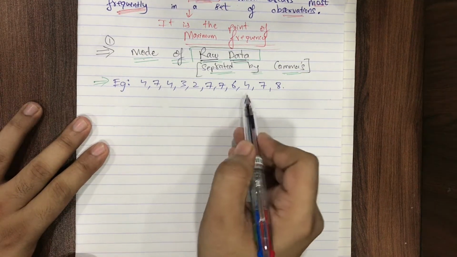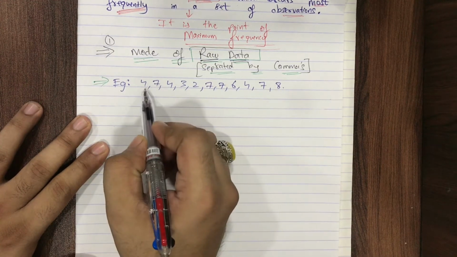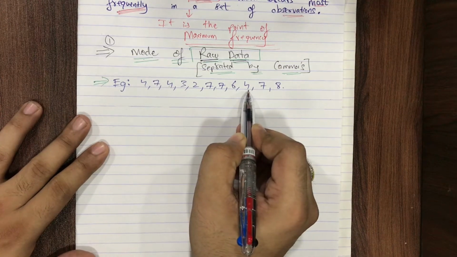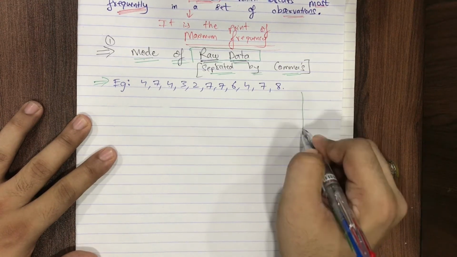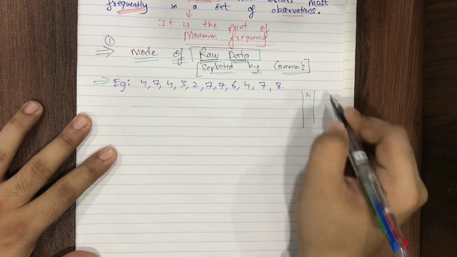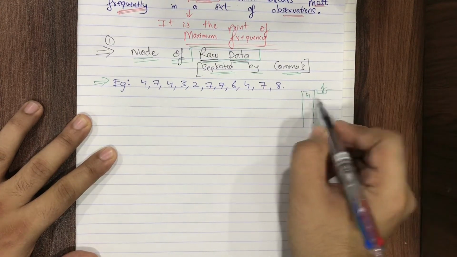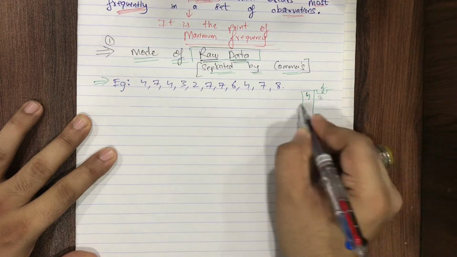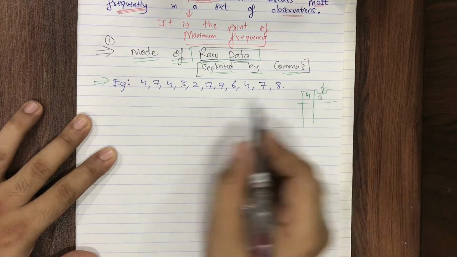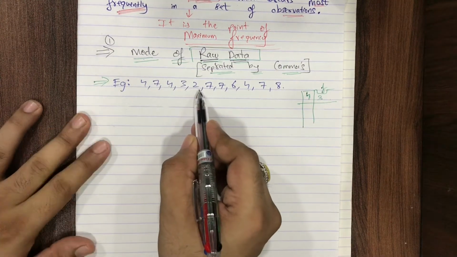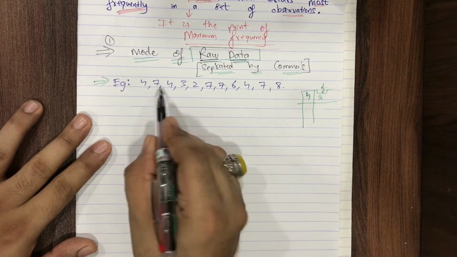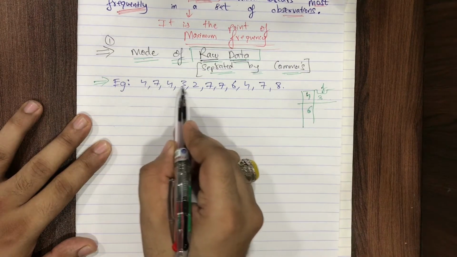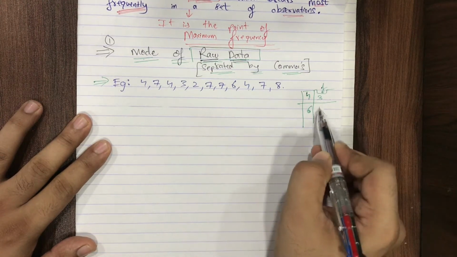See students, if we count the number of 4s over here, this is 1, 2, 3. So 3 times 4 we have. In the rough work, I'll write 4 and the frequency of 4. Frequency of 4 means the number of times 4 is occurring. 1, 2, 3. So 3 times 4 is coming. Now I can see 2 occurs only one time, 8 occurs only one time. What about 6? For 6 it's also only one time.